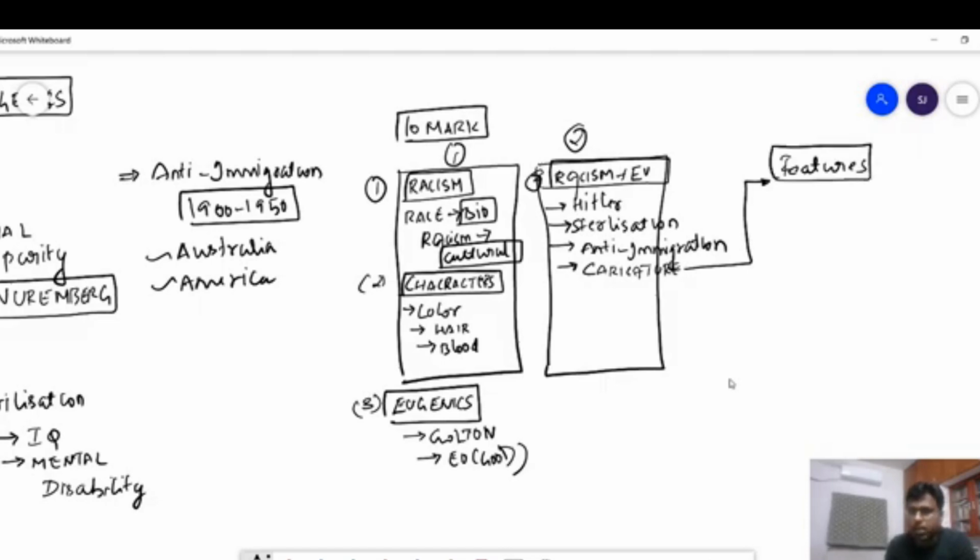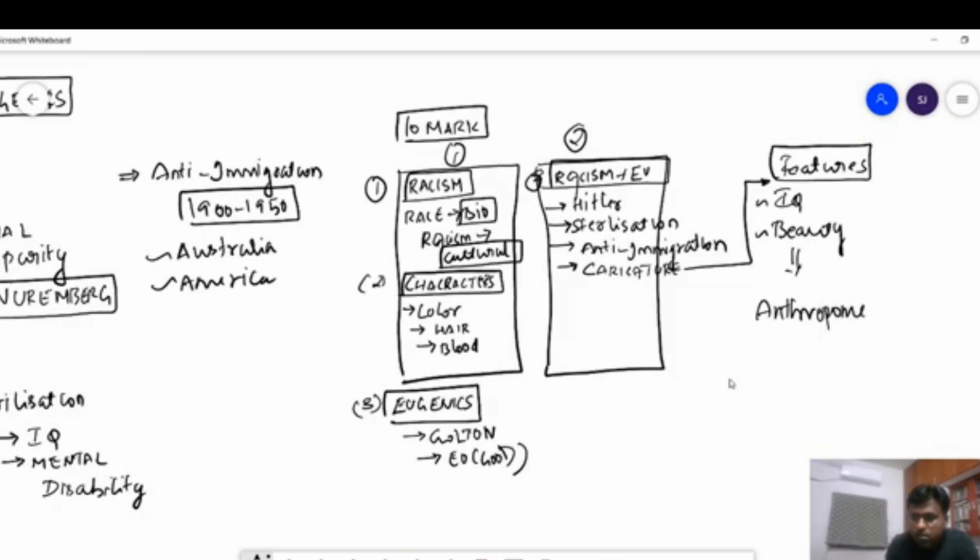So eugenics, that is good genes, but at that time there was no concept of gene, and hence it was basically better features, better people with better IQ, better people with better beauty. This is what Galton basically wanted to propagate.